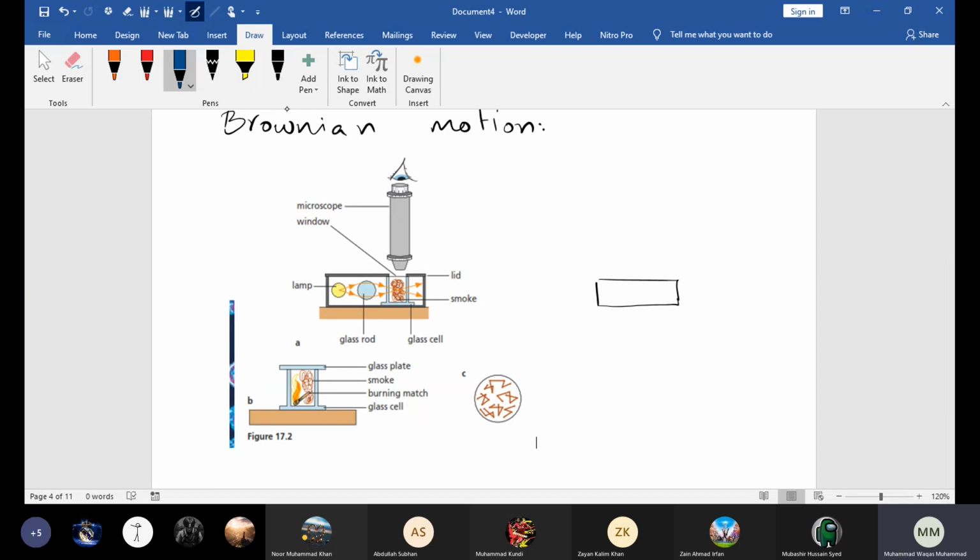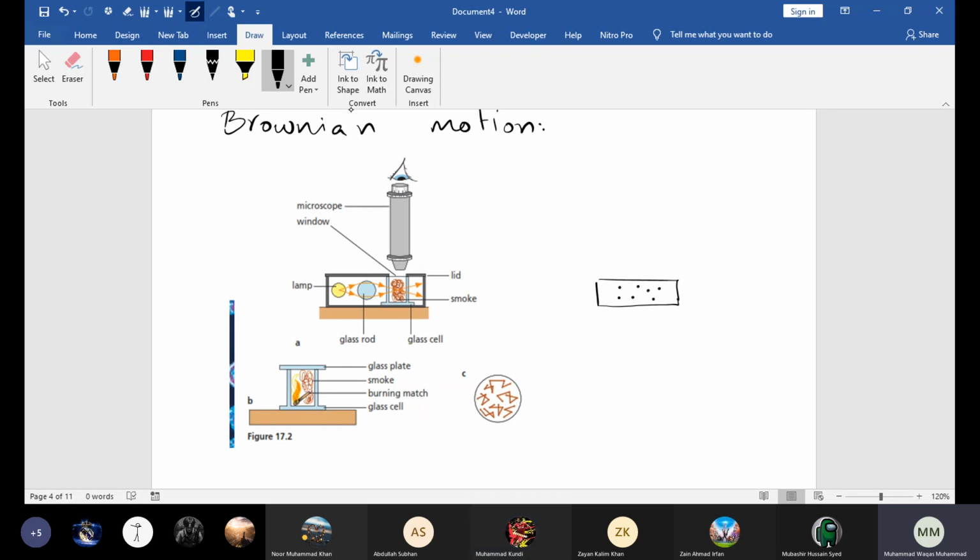Actually, what do we see? We see tiny bright specks, tiny dots inside. What are those tiny dots? We cannot see air particles even with an ordinary microscope.